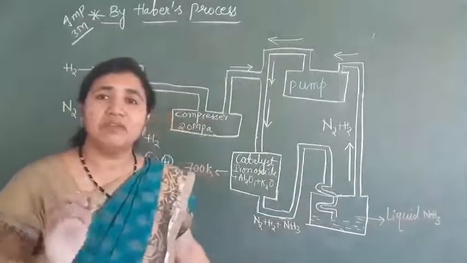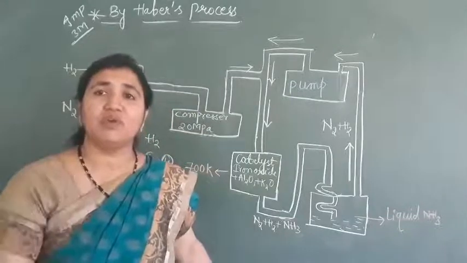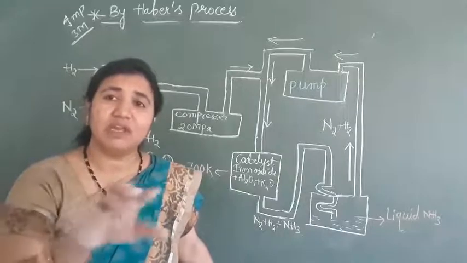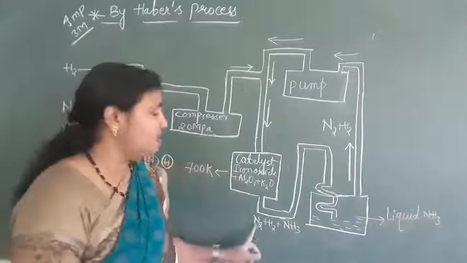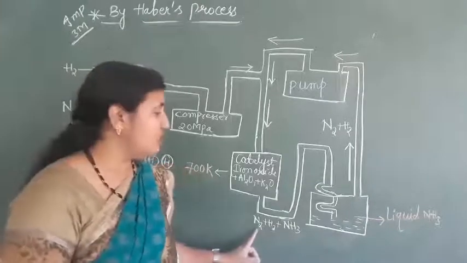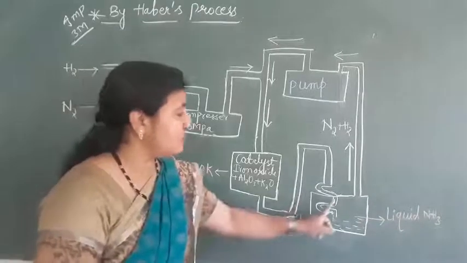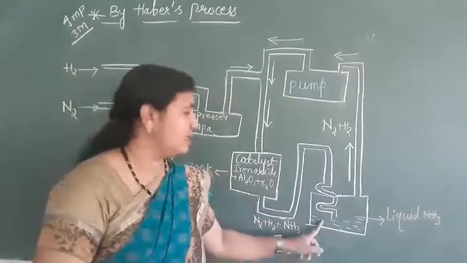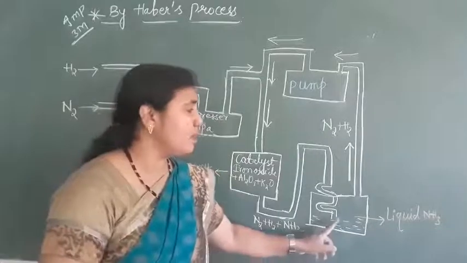But the liquefaction takes place only for ammonia, because in ammonia hydrogen bonding is there. That's why ammonia will liquefy easily, but hydrogen bonding is not present in nitrogen and hydrogen. That's why they will not liquefy. Whatever ammonia is liquefied will be collected in one chamber. So we get liquid ammonia.